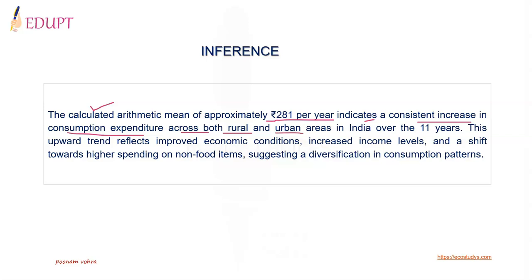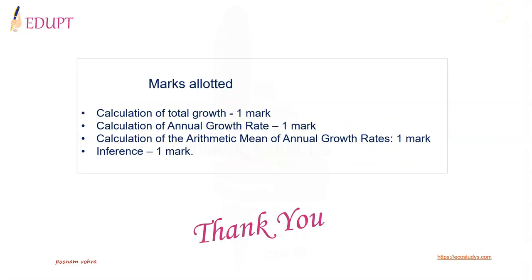4 marks have been allotted to this question, and further distribution of marks is like this. 1 mark is allotted for calculating total growth. 1 mark is allotted for calculating annual growth rate. 1 mark is allotted for calculating arithmetic mean of annual growth rates. And 1 mark is for writing correct inference.